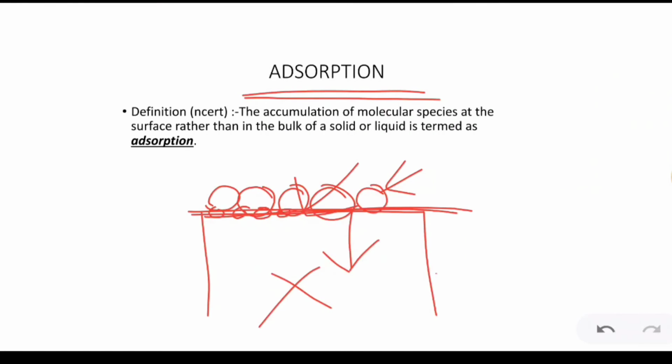What is it known as? It is known as adsorption. So the definition is: the accumulation of molecular species at the surface rather than in the bulk of a solid or liquid is termed as adsorption.